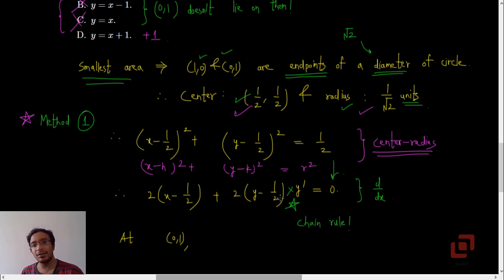Alright, and to find the slope of the tangent, which is dy/dx at (0, 1), we must substitute x = 0 and y = 1 in the differential equation that we have got here.